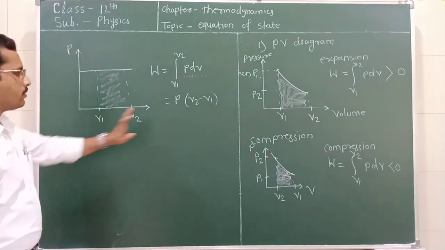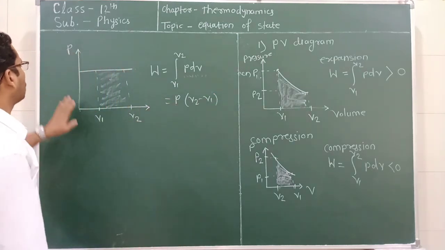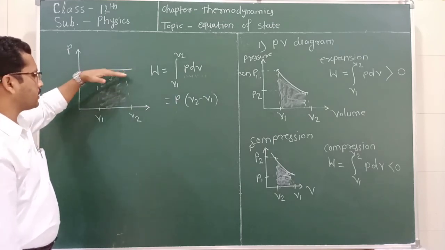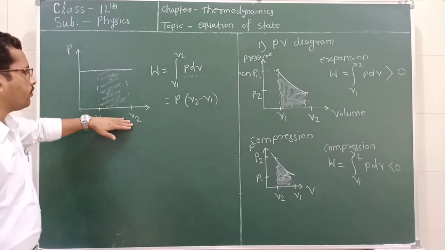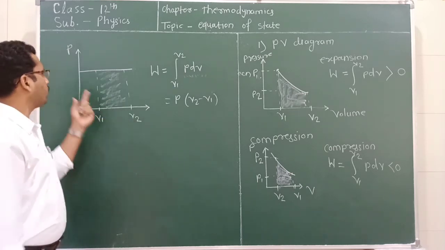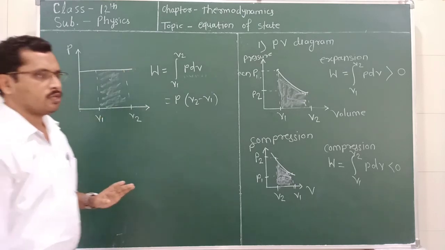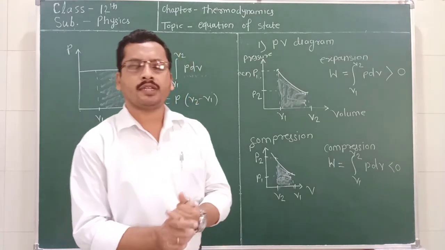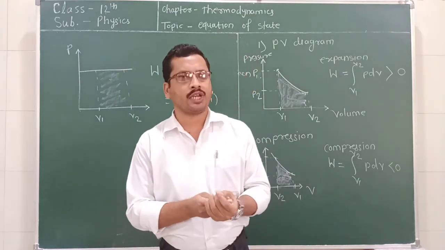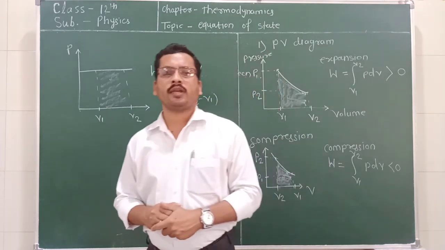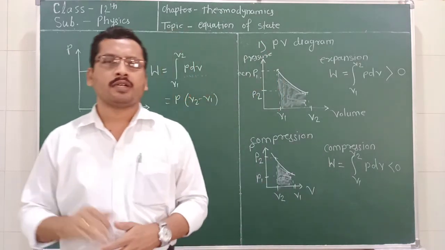When the pressure is constant, the line is parallel to the volume axis. As we see, the volume increases from V1 to V2 but the pressure remains constant. So in this way, what is the equation of state? The equation of state is the mathematical relation between the state variables which represent the condition or the thermodynamic equilibrium of the thermodynamic system.